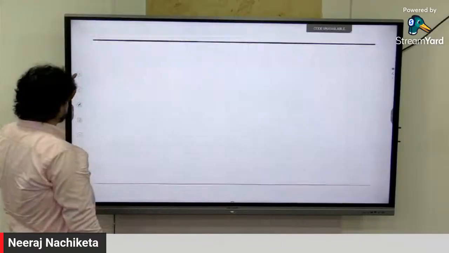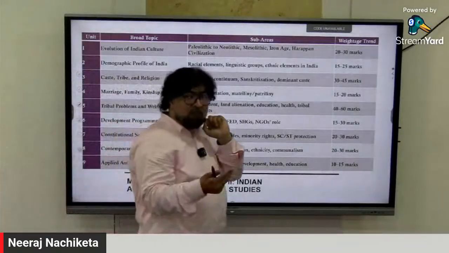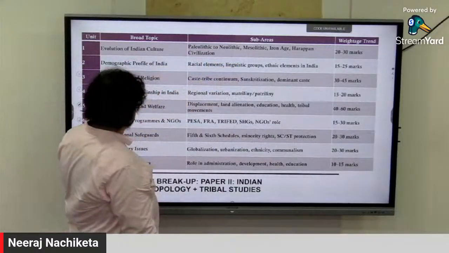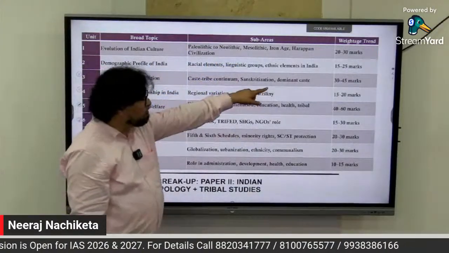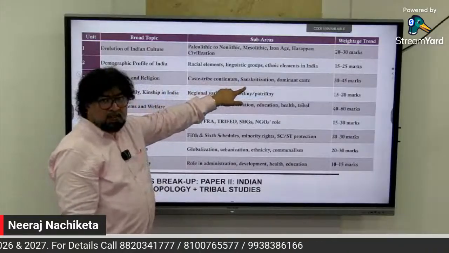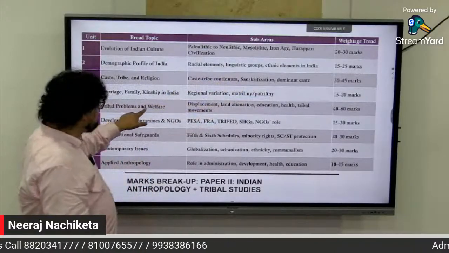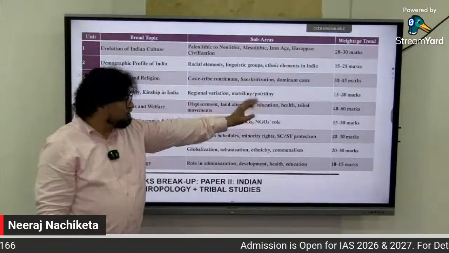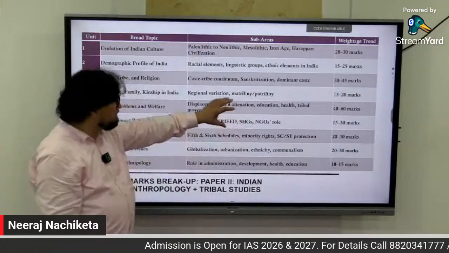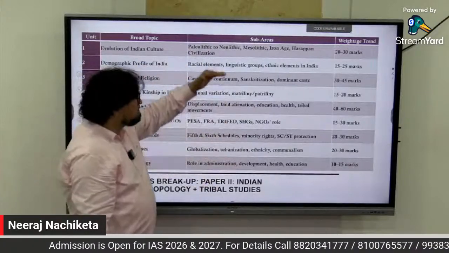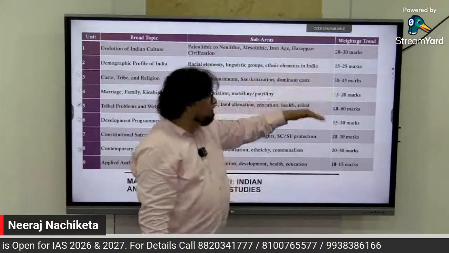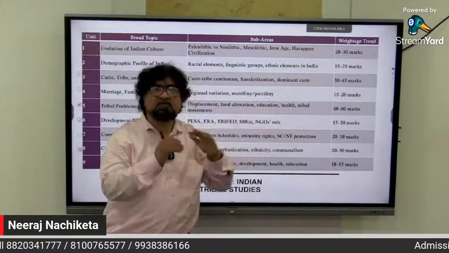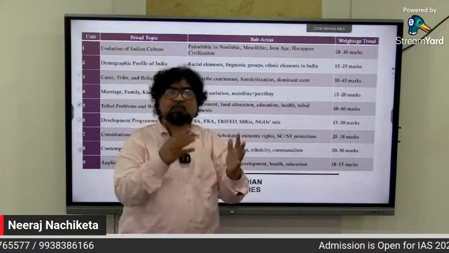Some areas are highlighted areas. If we talk about paper two, looking at evolution of Indian culture, 20 to 30 marks, but caste, tribe, religion, 30 to 45 marks come from this area. Then another one, tribal problems and welfare, like land alienation, land rights, education, health, 40 to 60 marks. So in paper two there are some themes with more marks, but in general it is almost at an equal level, in the range of 25 to 40 marks.